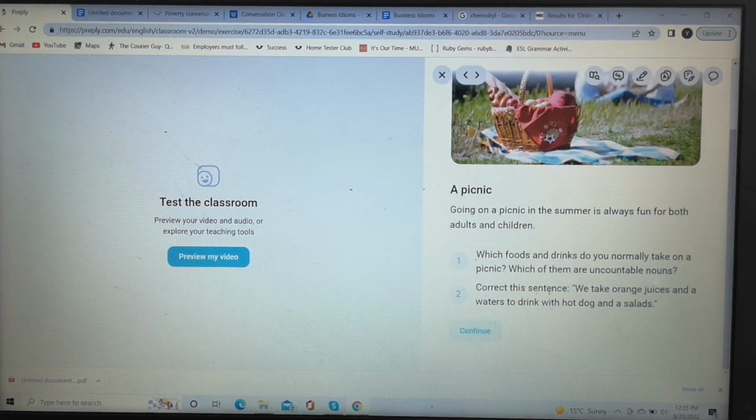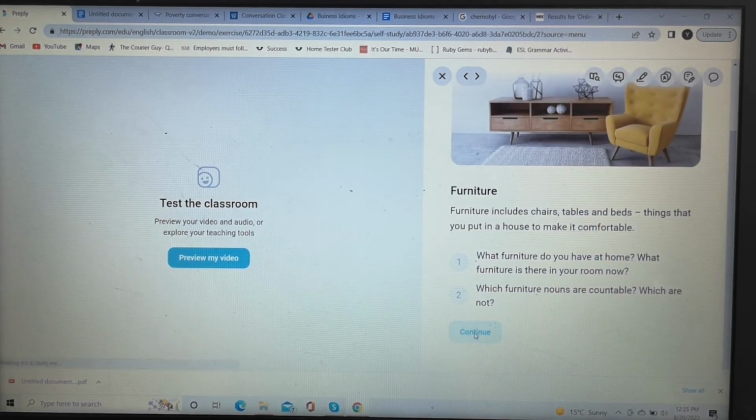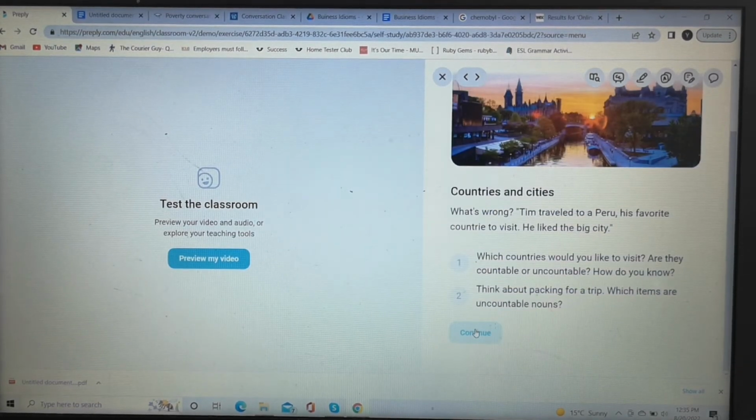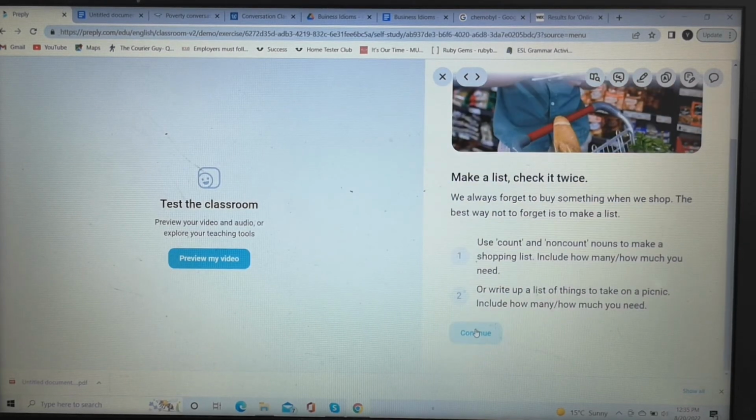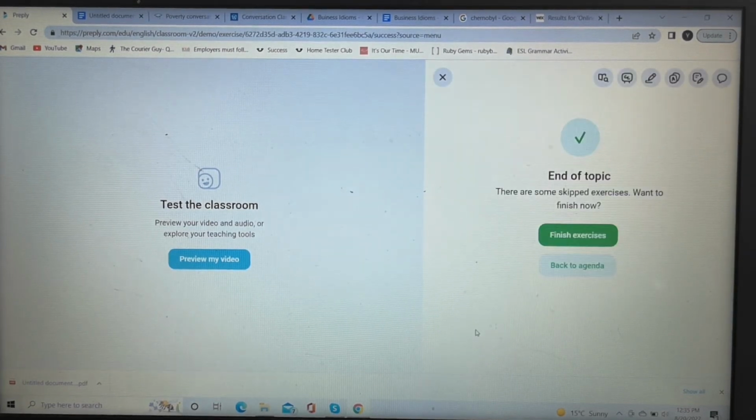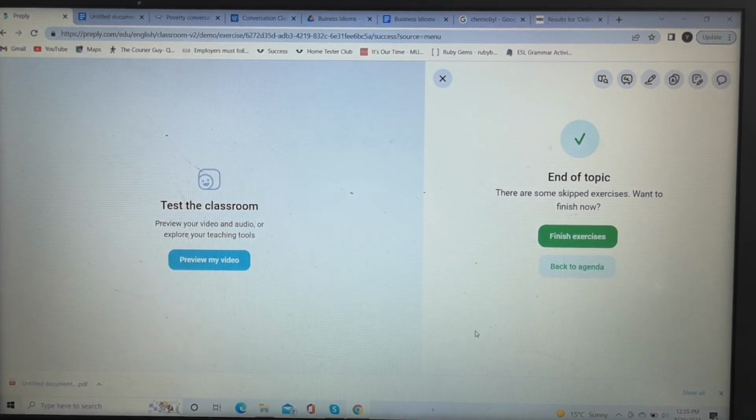But anyway, once the student has answered the questions, you can then move on and go through all of the questions in the section, and when you get to the end, it's going to say end of topic, right? Now obviously it's telling me that there are some skipped exercises because I did not fill in any of the answers, right? But once the topic is over, it will normally give you a general outline of how well the student did and if there were any things that you got wrong.